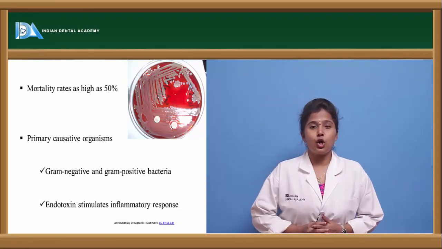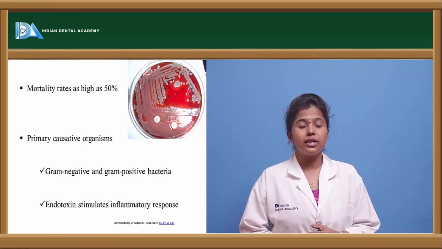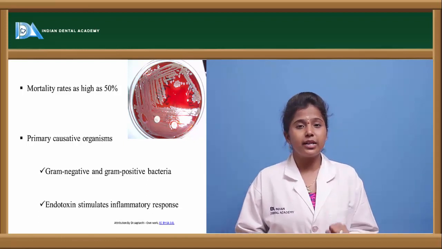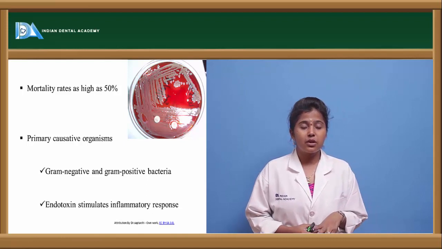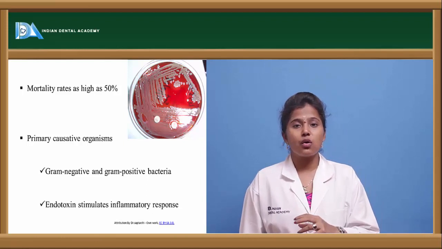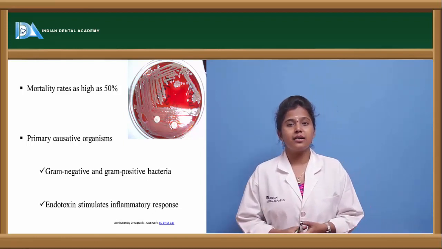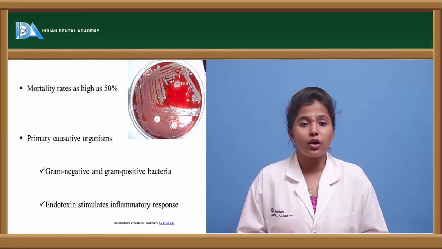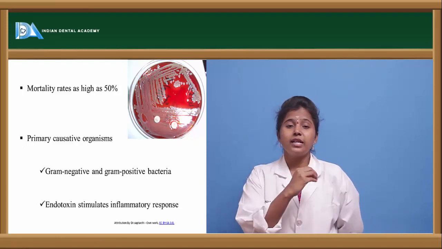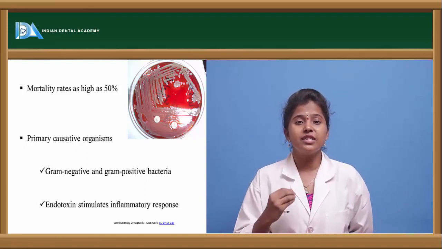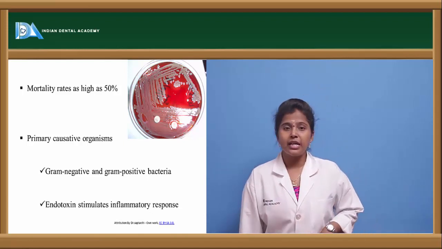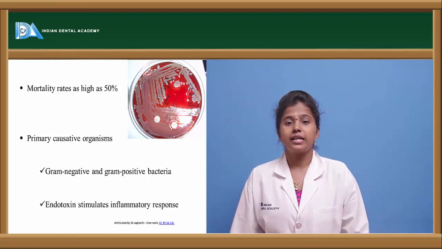In septic shock, the mortality rate is high. When compared to all other shocks, cardiogenic shock as well as septic shock are very severe, because in cardiogenic shock, it directly acts on the cardiac muscle, and if cardiac muscle gets impaired, it leads to heart failure. At the same time, septic shock is a result of inflammatory reactions, which occur all over the body. If organ dysfunction takes place all over the body, it leads to the death of that person. That is the reason the mortality rate is very high, almost up to 50% in this type of shock.